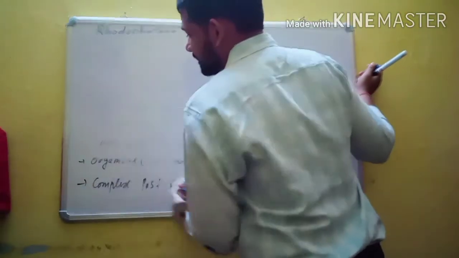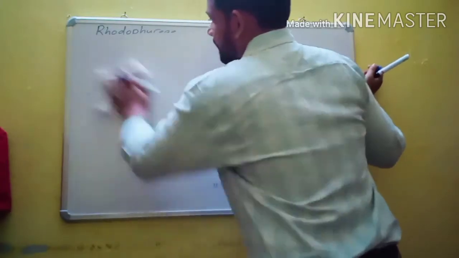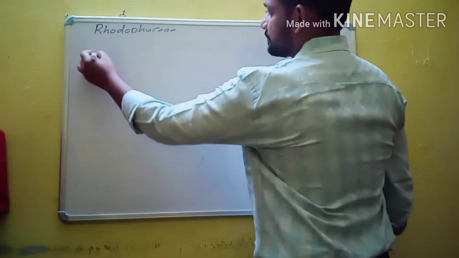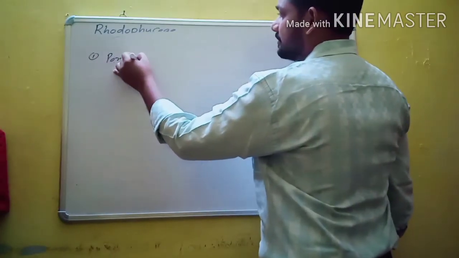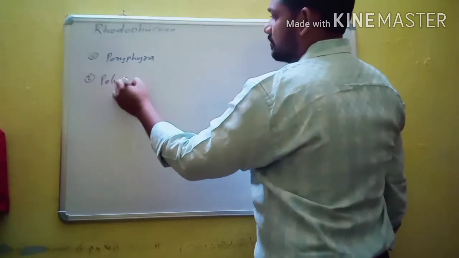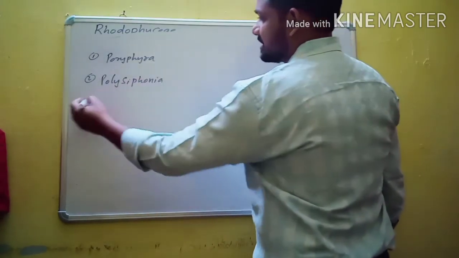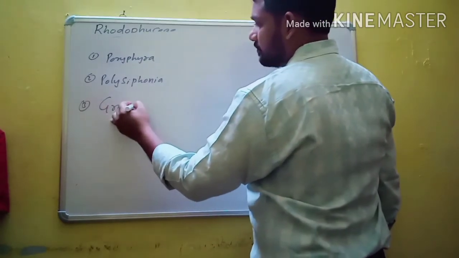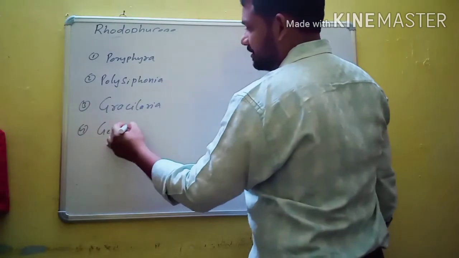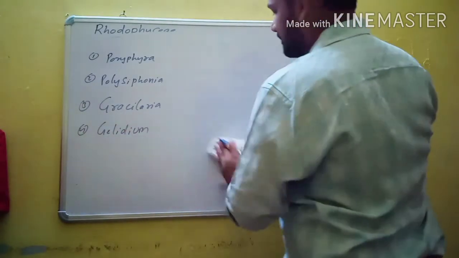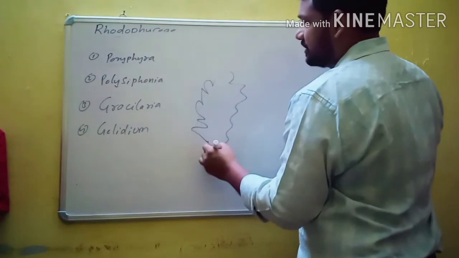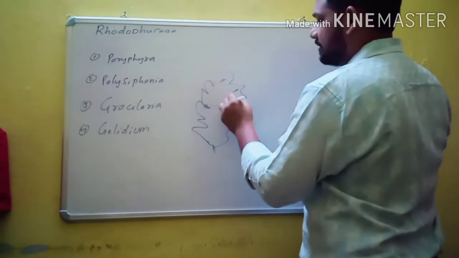Some examples are Porphyra, Polysiphonia, Gracilaria and Gelidium. So this is the diagram of Porphyra, red algae.